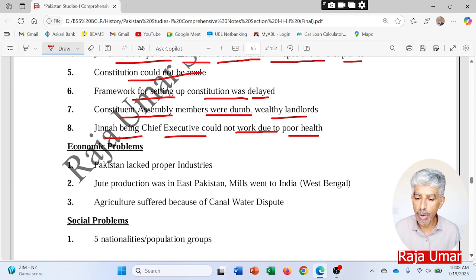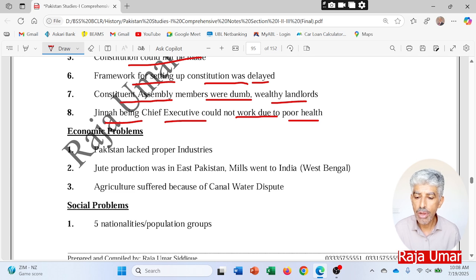So the economic problems: Pakistan lacked proper industries. Again, I'm telling you that there was agricultural development in these areas, but the British never established industry. No investments were made here in the Muslim majority areas. So Pakistan lacked industry, leading to very poor economic conditions.